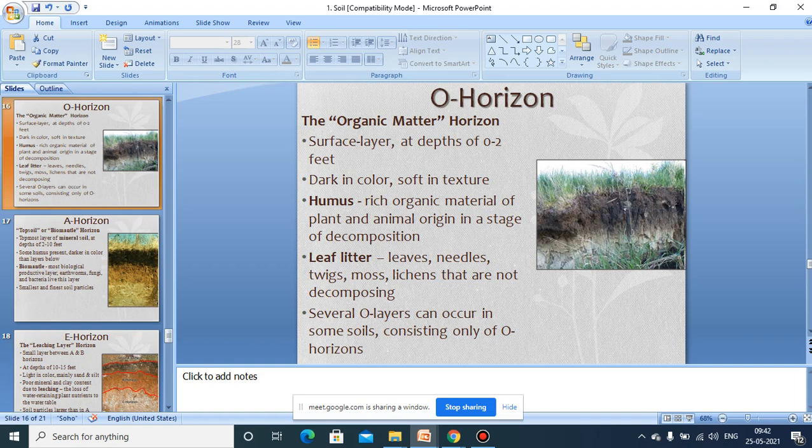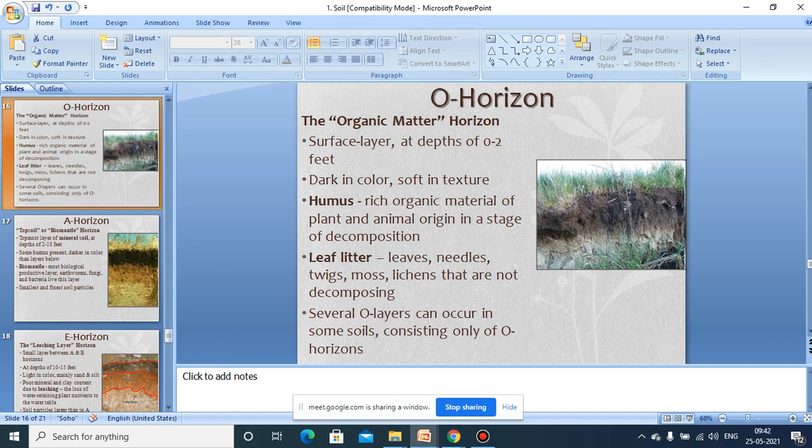The uppermost surface layer of this O horizon is considered the O1 horizon. It is rich in freshly fallen leaves and also twigs, which are yet to decompose. That is the topmost region where whatever litter has fallen has yet to decompose, and that is called the O1 horizon.